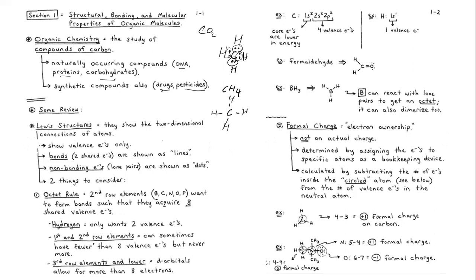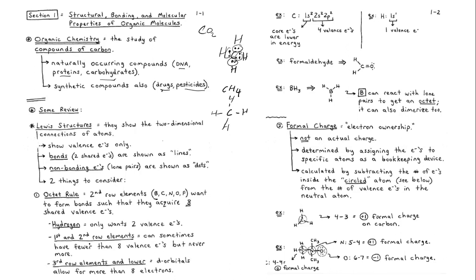And therefore, the first and second row elements from the periodic table, we have hydrogen, helium, and through to lithium, beryllium, and so forth.